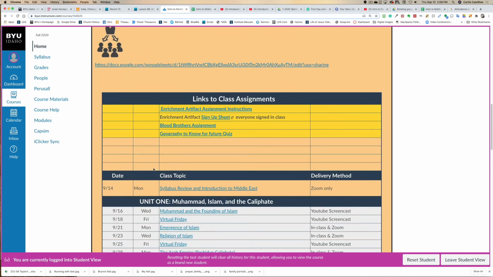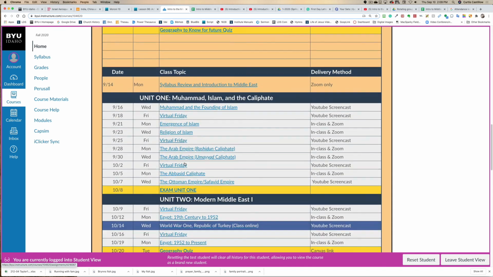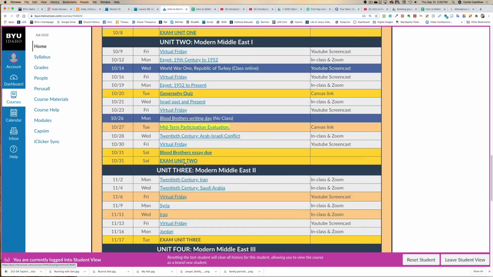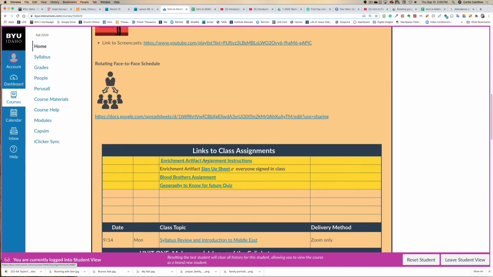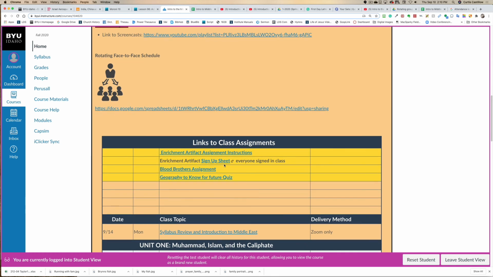So, back to this. Just a couple of things. Right here at the top, you can see these are the main assignments. These are all pre-class assignments down here. And then right here are assignments that are a little bit different. For example, I have what's called an enrichment artifact assignment instruction, and I'll show that to you in just a second.